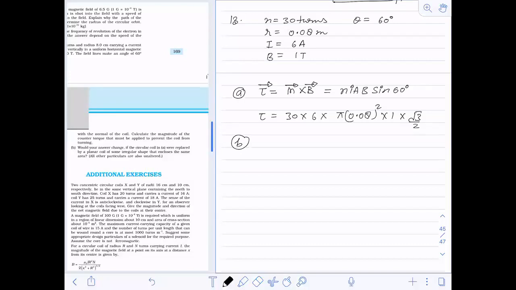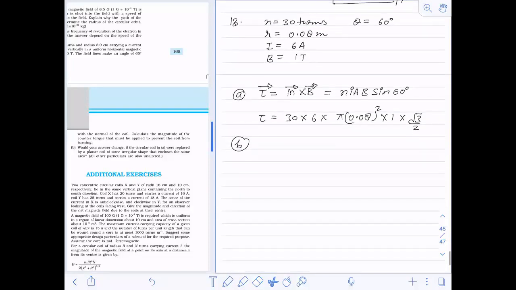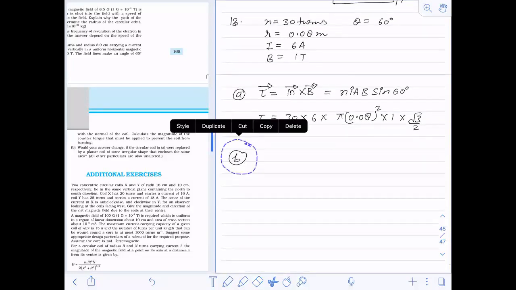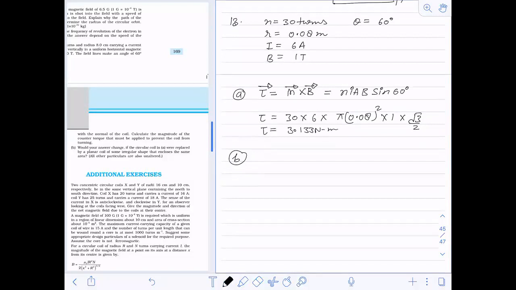Okay, 3.133. Ganesh is getting 3.133 Newton meter. Are you all also getting that? Torque is 3.133 Newton meter. Just verify this. Okay, almost the same, 3.132, same only. Okay, good. Now part B of this.